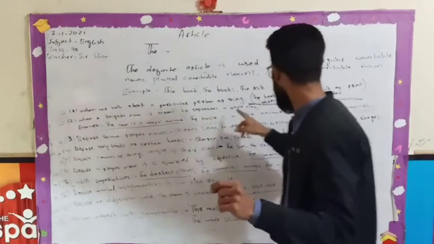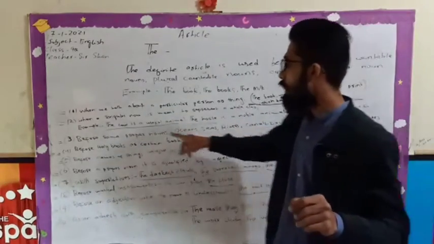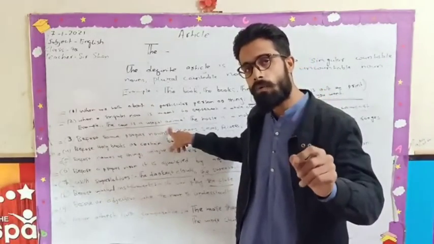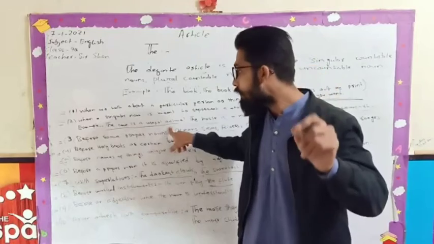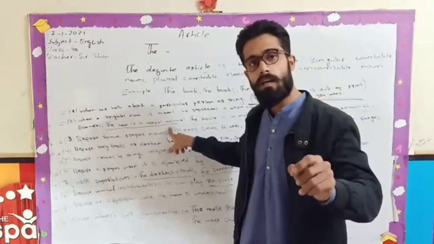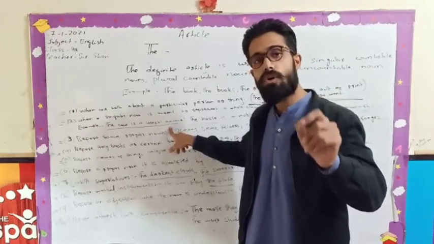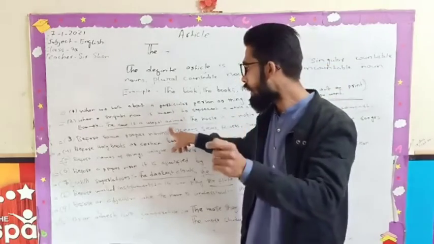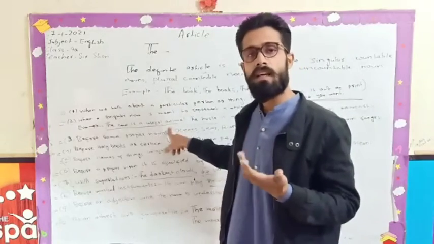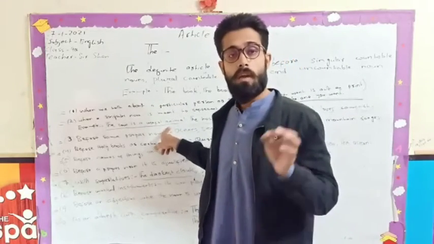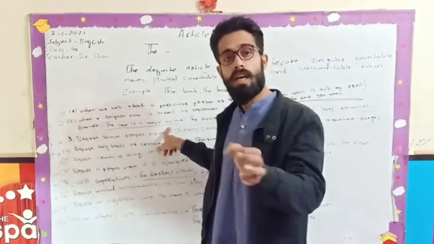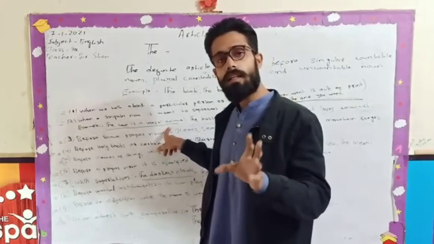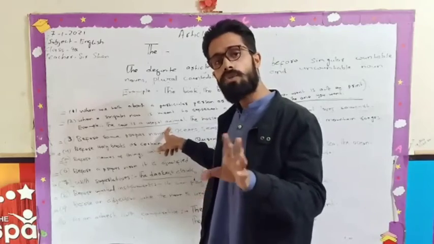Here I have written that the cow is a useful animal. Cow is a singular noun, and you know that every cow is a useful animal. That's why it shows the whole class. If I am saying cow is useful, it means only one cow is useful. When I put the before cow, the cow is a useful animal, it means all the cows or all the categories of cows are useful animals.